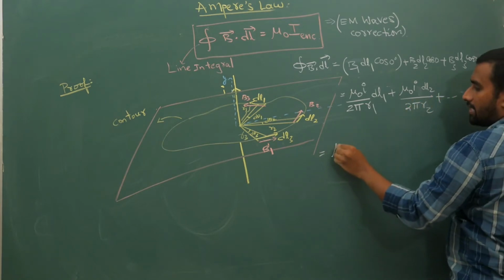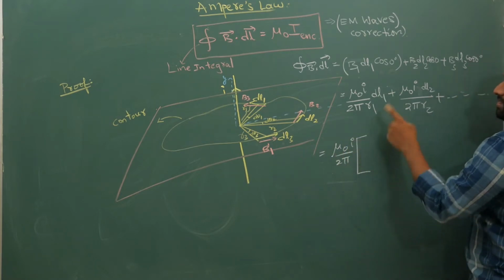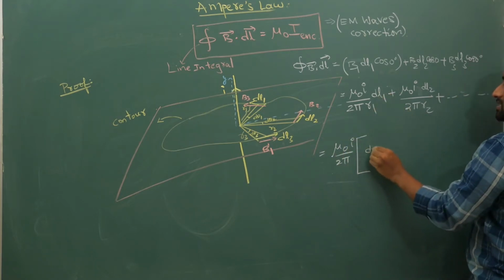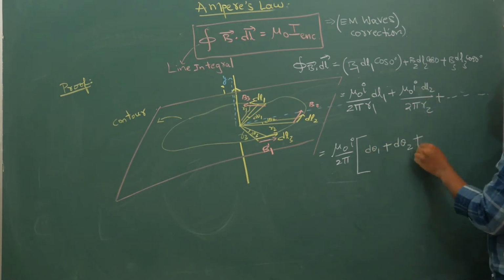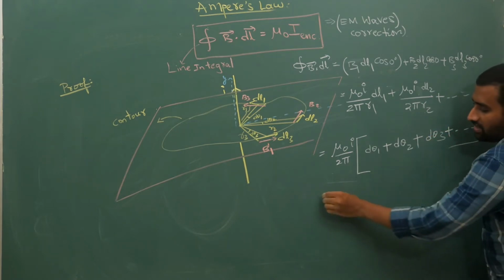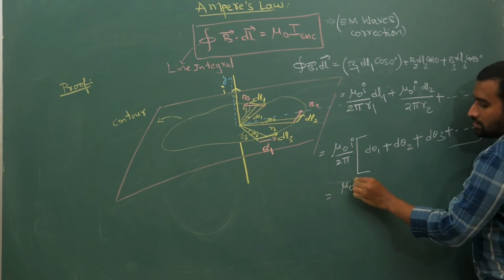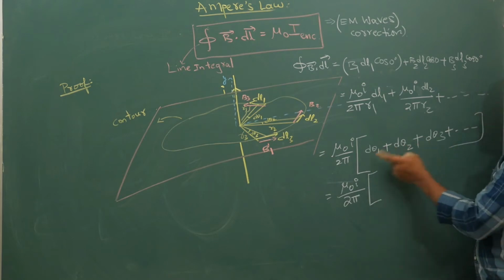Now if I take mu naught I by 2 pi common out, dl1 by r1 is d theta 1, dl2 by r2 is d theta 2, dl3 by r3 is d theta 3, plus so on. This will keep repeating like this. So finally what you are going to get is mu naught I by 2 pi times the sum of all the terms.